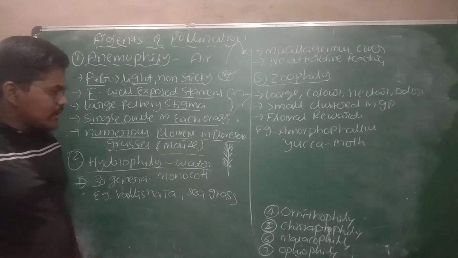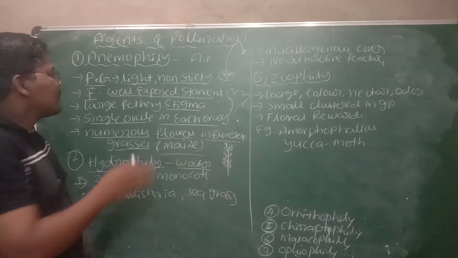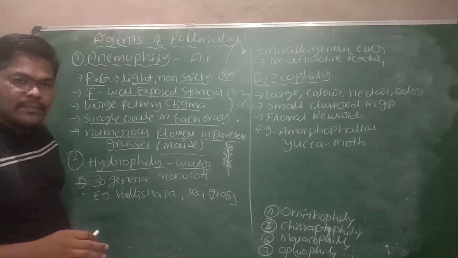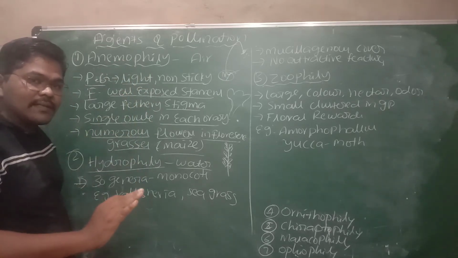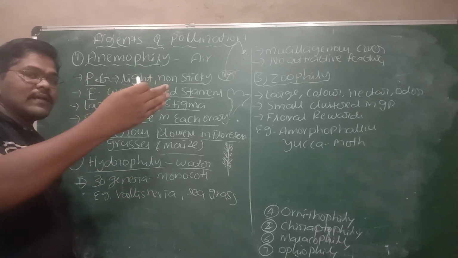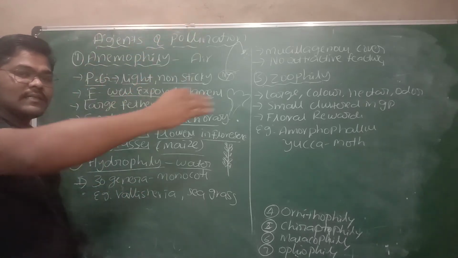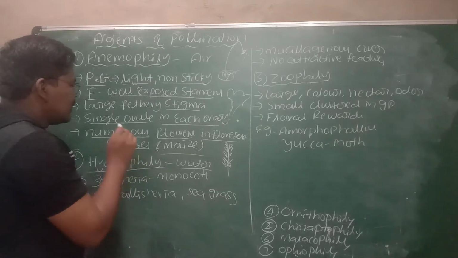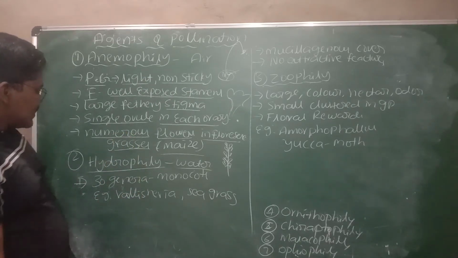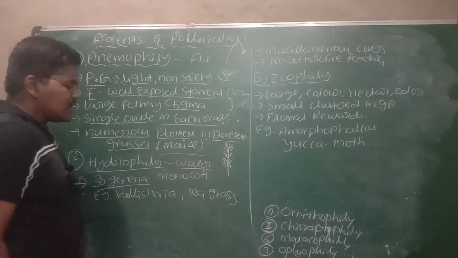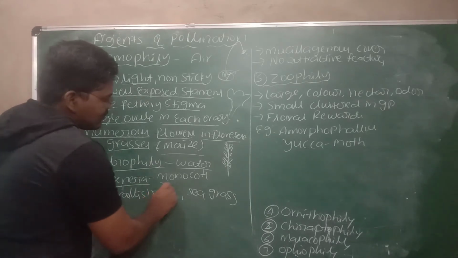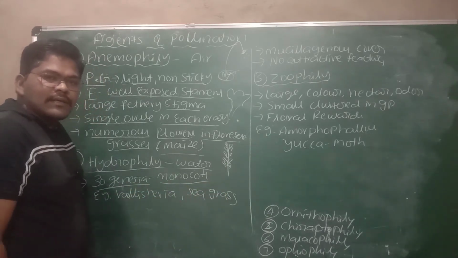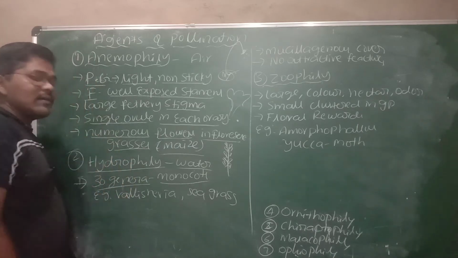Few types of aquatic plants also transport their pollen grains through air, because the plant is in water and the flower is above the water, hence the air helps in pollination. Only approximately 30 genera, mostly monocotyledons, transfer their pollen grains through water.